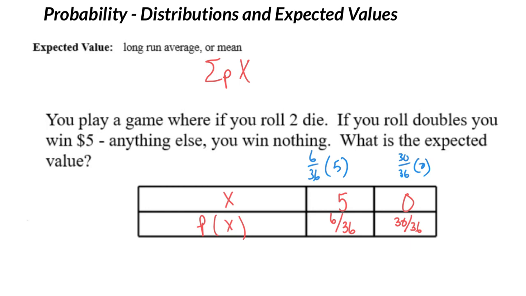Now, if you think to yourself, well, why aren't I dividing by the number of outcomes like I do normally with an average? That's really what the probabilities out front are doing. We're already dividing by basically the number of outcomes that were possible. And we're weighting them, like 6 ways to get $5, 30 ways to get $0 out of the 36 possible ways. So that's why we don't have to divide. Now, this calculation comes out to be, and I'm going to round here, basically 83 cents.